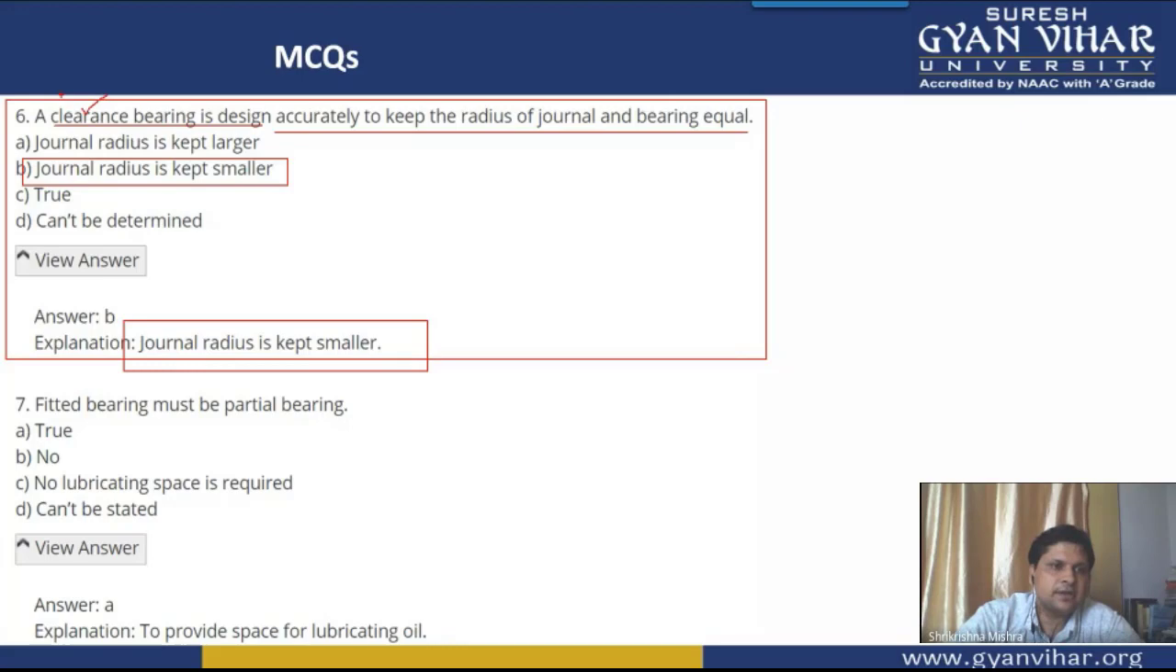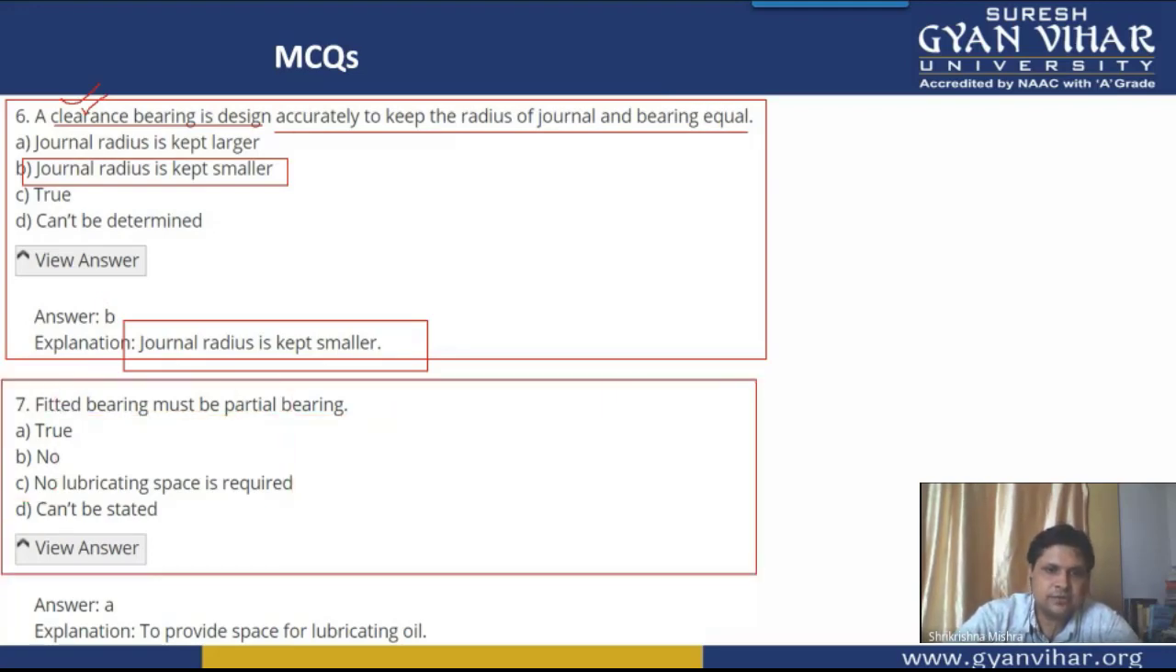This is the correct answer in the case of clearance bearing because here clearance is provided between the journal and the bearing. While in the case of fitted bearing, question number 7, what does it say? Question number 7 says that a fitted bearing must be a partial bearing. So yes, it is true.